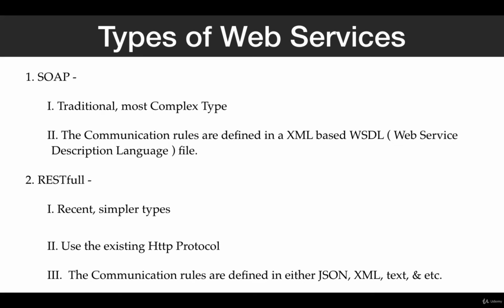And RESTful web services use existing HTTP protocols. As SOAP is a protocol and RESTful is a platform itself, RESTful can use SOAP API inside it. That is why one of the communication rules can be defined in XML format in case of RESTful APIs as well.